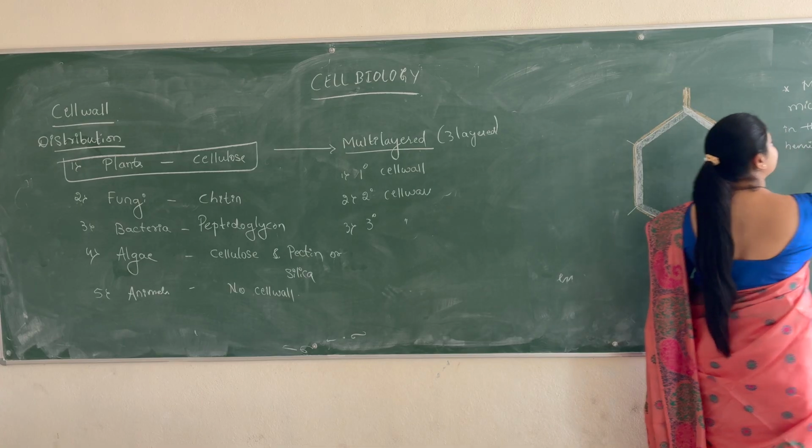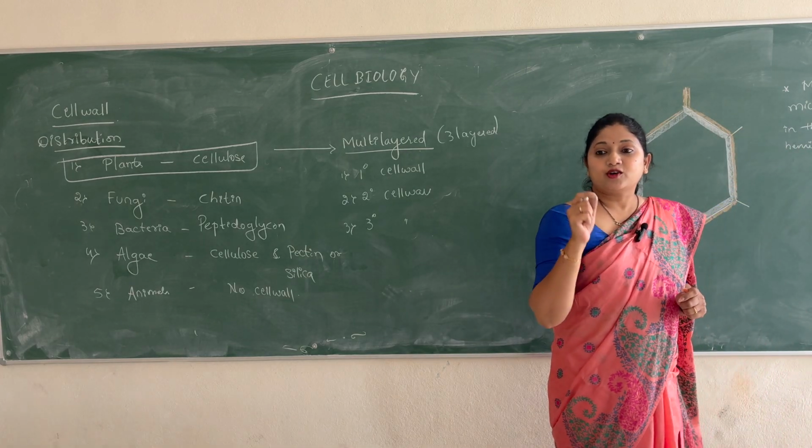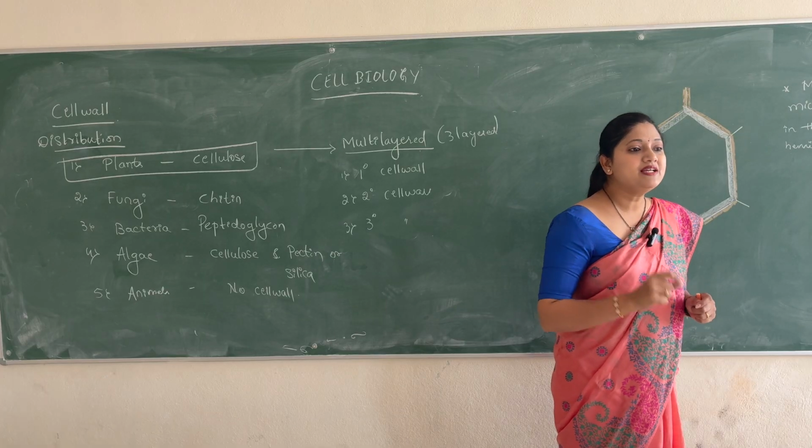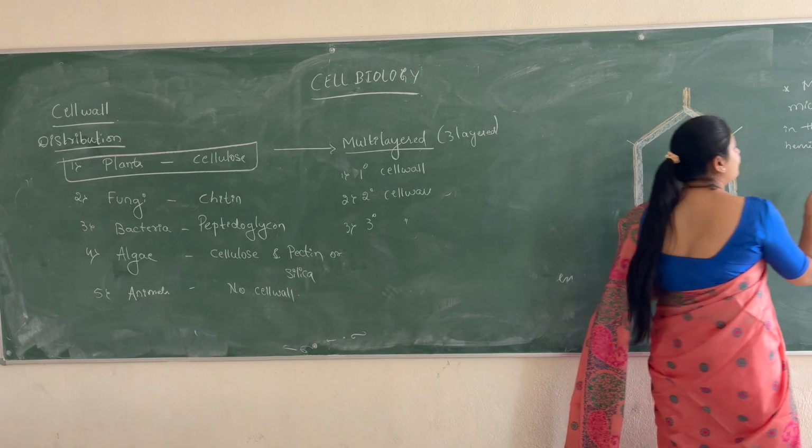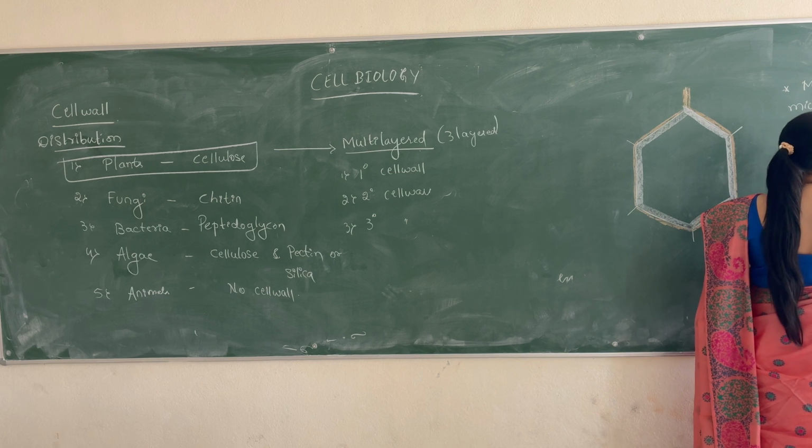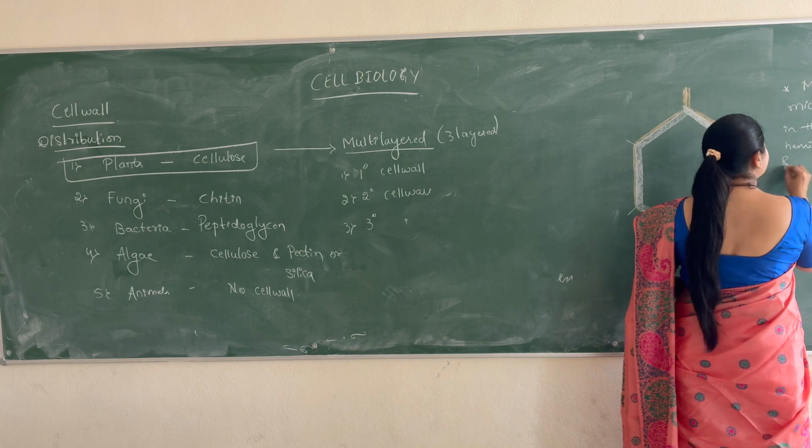This is how exactly the composition of the primary cell wall has been defined. So, majorly hemicellulose, pectin and some proteins.